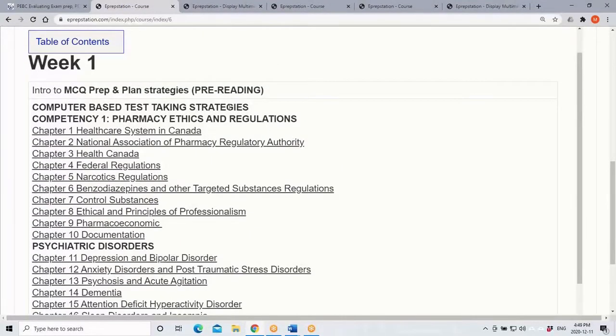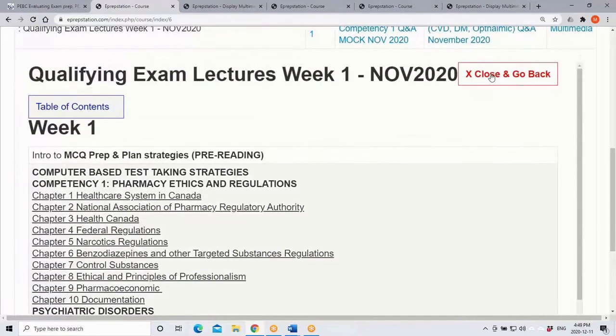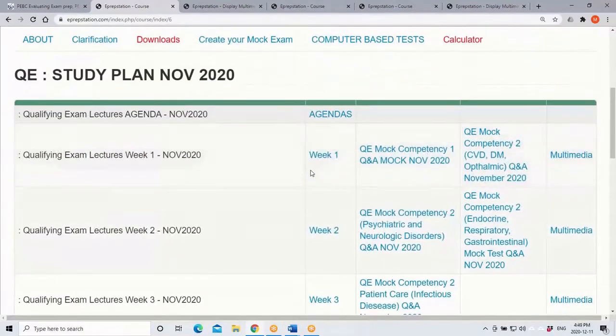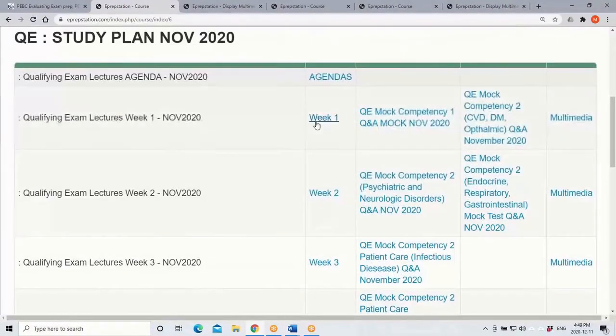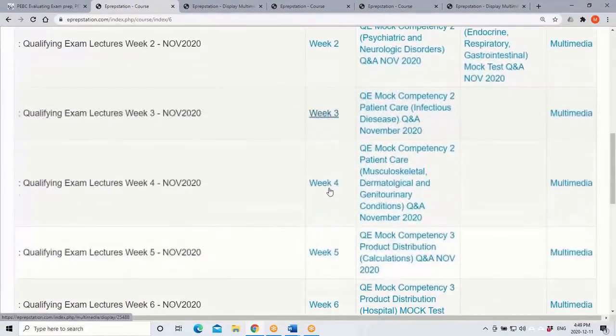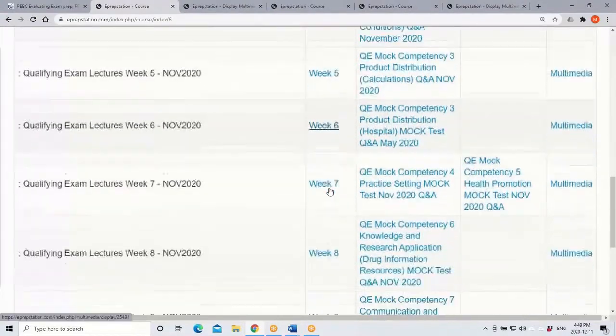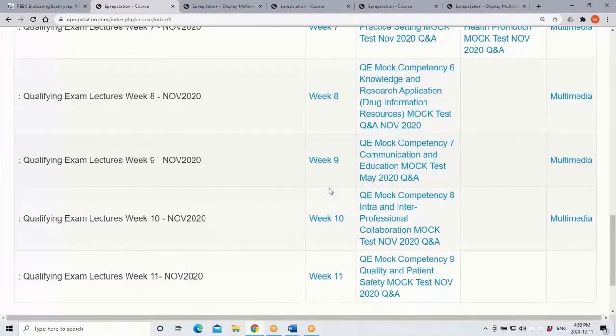So every week, for example week 1, these are the topics that will be lectured, and based on those topics there will be practice questions and also simulated mock exams. Therefore, there is a total of 12 weeks in the course. In this 12 week course, what topic will be taught each week is presented here in the study plan.